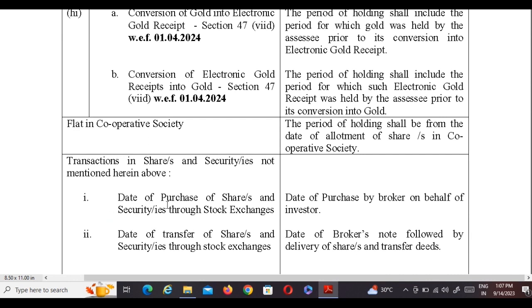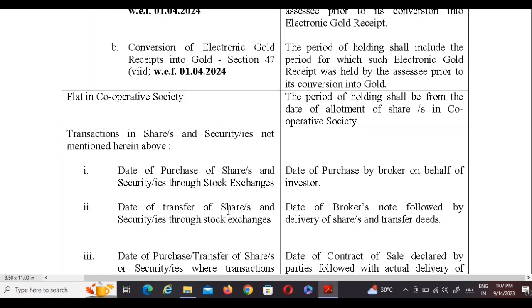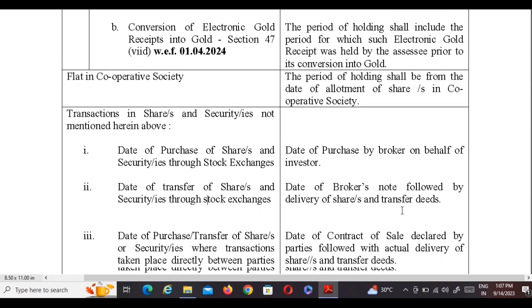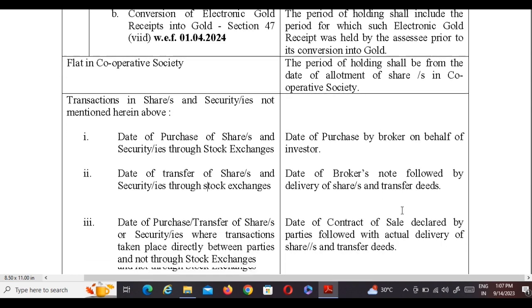1. Date of purchase of share and security through a stock exchange. Date of purchase by broker on behalf of the investor to be taken into consideration for calculation of the holding period of the share. Second, date of transfer of share or security through a stock exchange. Date of broker's note followed by delivery of share and transfer date.